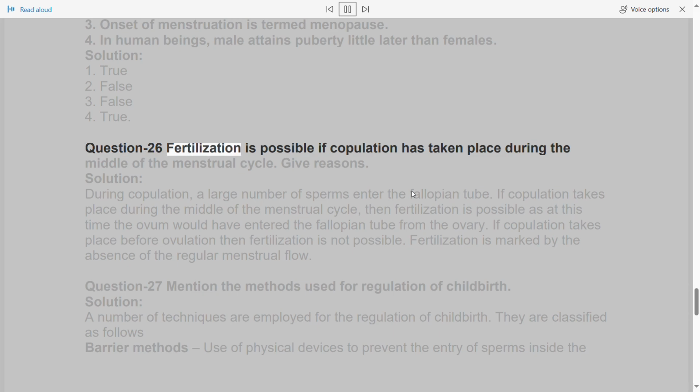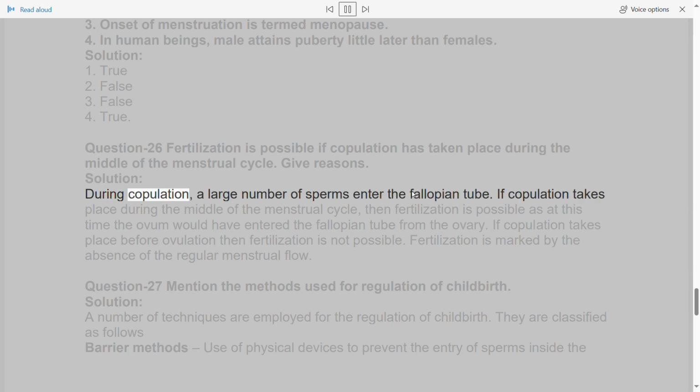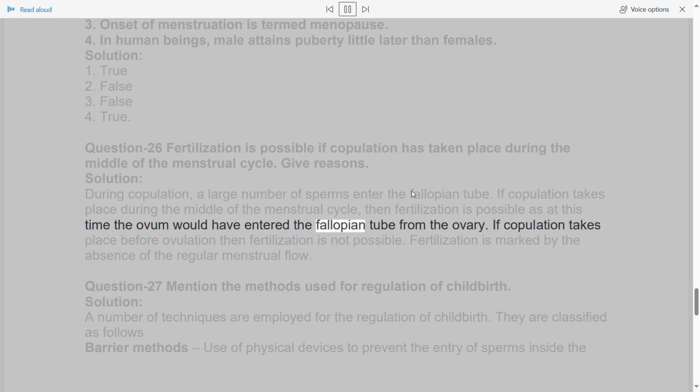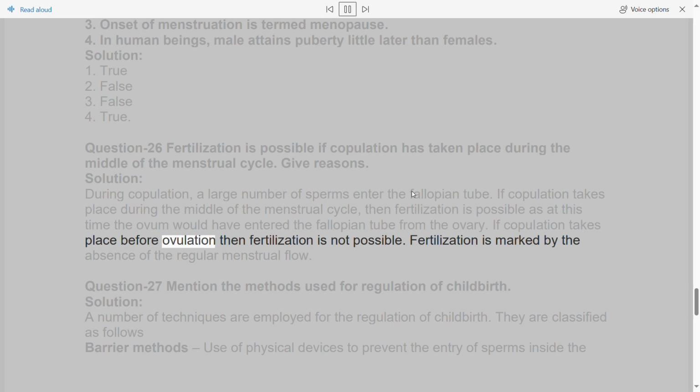Question 26. Fertilization is possible if copulation has taken place during the middle of the menstrual cycle. Give reasons. Solution. During copulation, a large number of sperms enter the fallopian tube. If copulation takes place during the middle of the menstrual cycle, then fertilization is possible, as at this time the ovum would have entered the fallopian tube from the ovary. If copulation takes place before ovulation, then fertilization is not possible. Fertilization is marked by the absence of the regular menstrual flow.